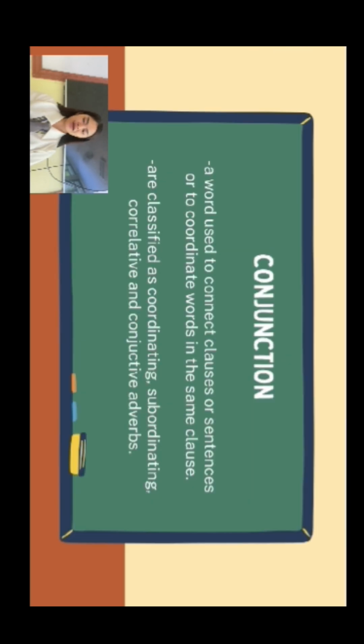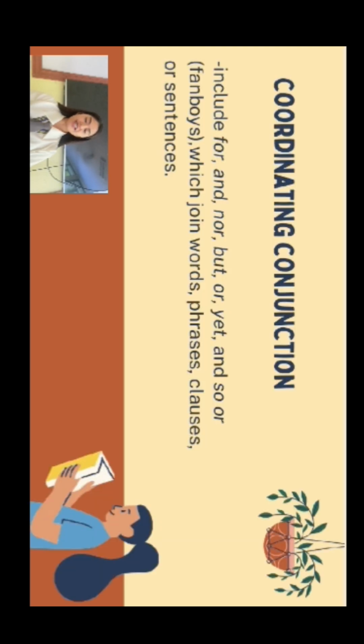So what is a conjunction? A word used to connect clauses or sentences, or to coordinate words in the same clause. Conjunctions are classified as coordinating, subordinating, correlative, and conjunctive adverbs. Coordinating conjunctions include for, and, nor, but, or, yet, and so, or FANBOYS, which join words, phrases, clauses, or sentences.